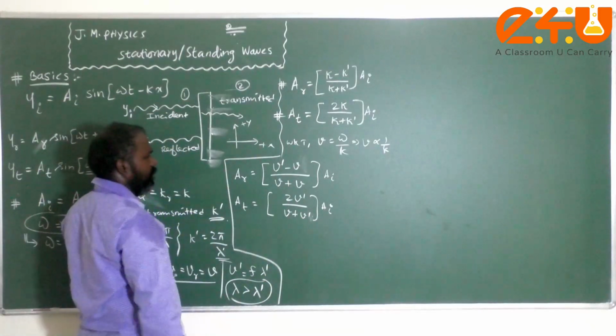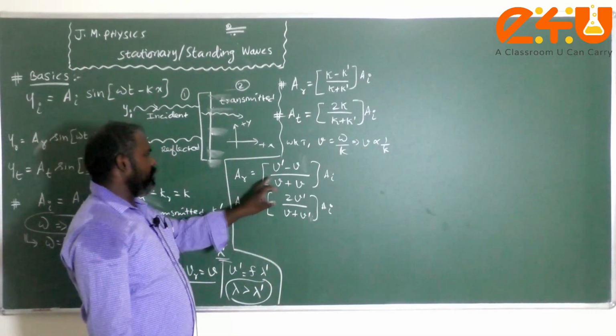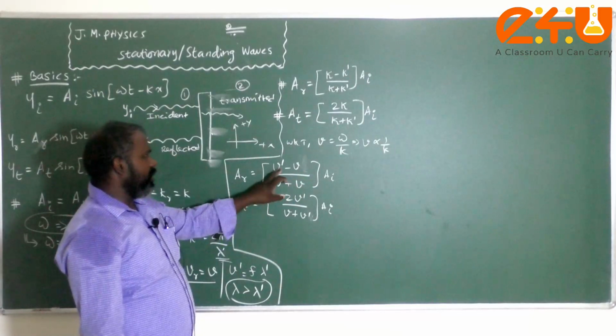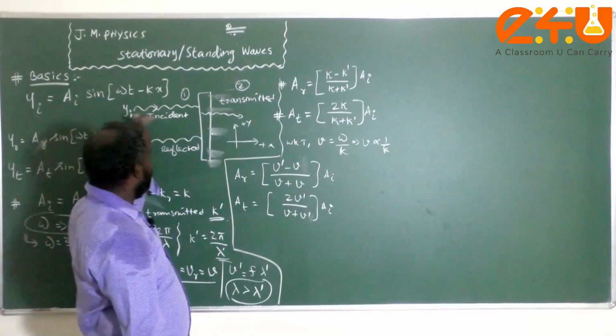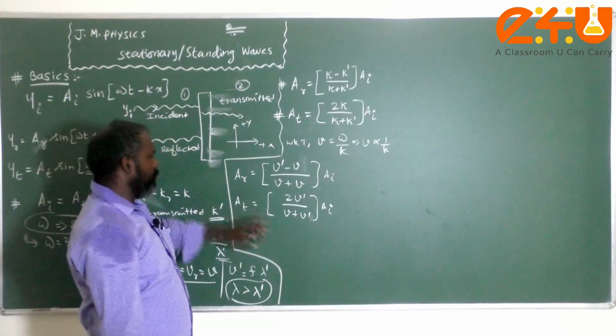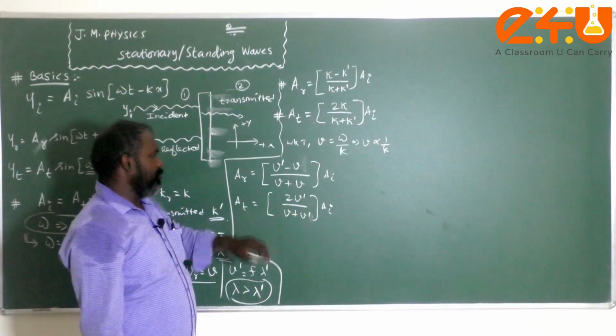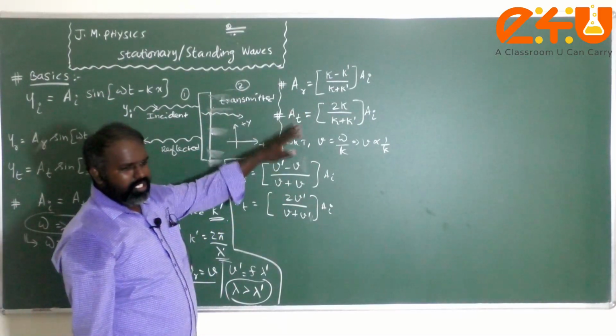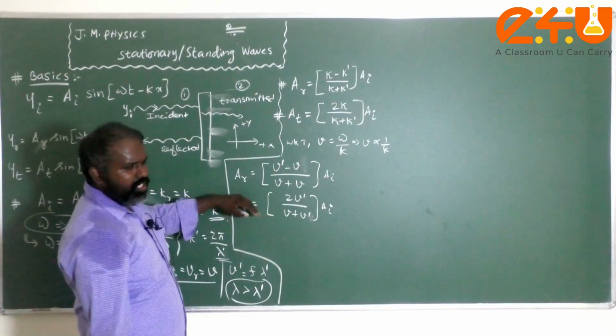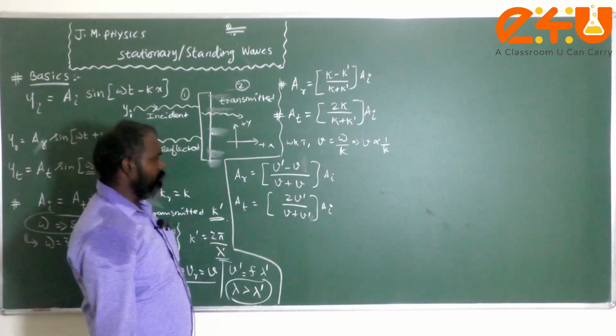Kindly make this correction alone. So in terms of reflection, V dash minus V, that means velocity of the transmitted wave in the second medium minus velocity of the incident wave. Similarly here also V dash will be there. There is a separate proof for that which will be discussed in a problem session. For theory discussion, you just keep this in mind.